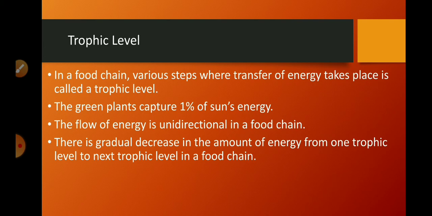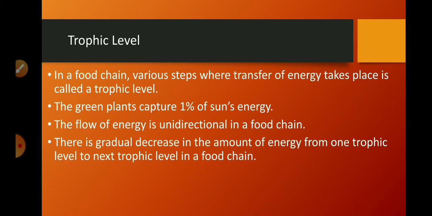So in every food chain, the producers or autotrophs are the first trophic level because they use solar energy and prepare their food by the process of photosynthesis, and also provide food for heterotrophs or the consumers. So in every food chain, producers form the first trophic level.